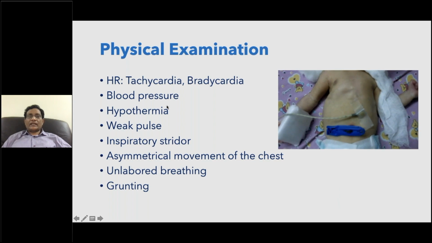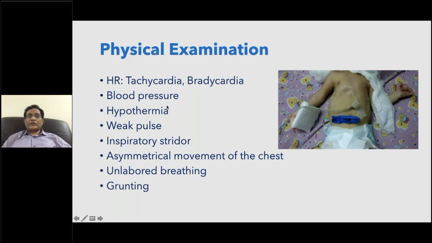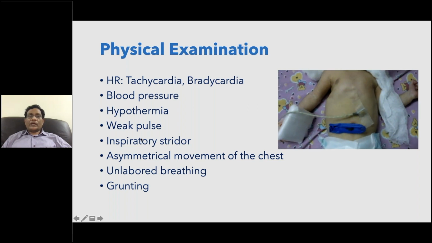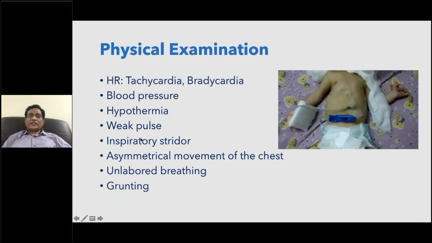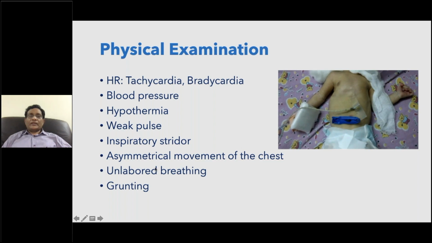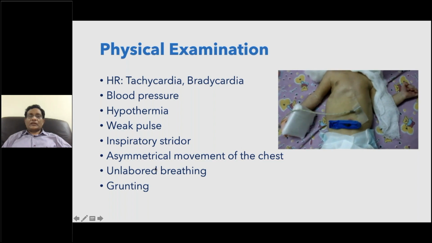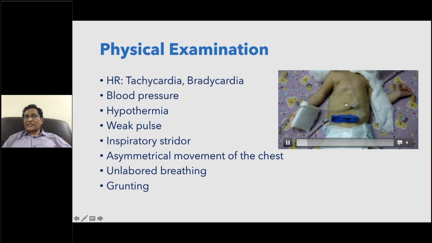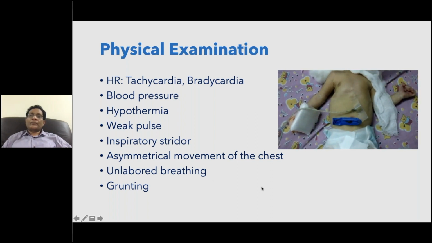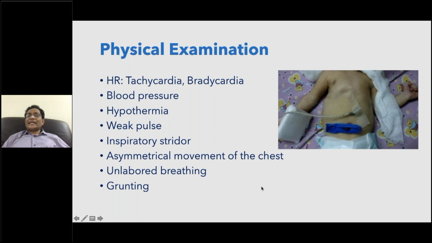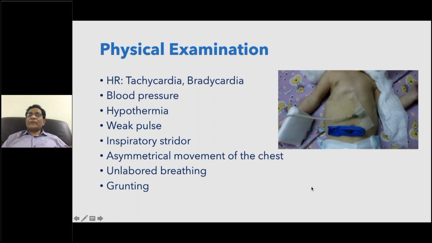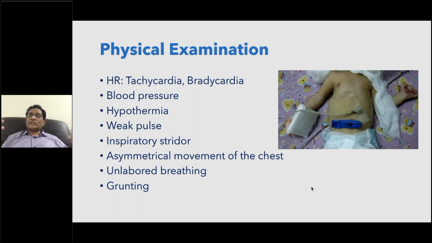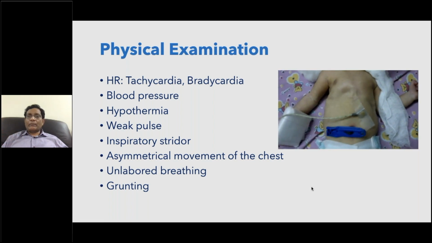On physical examination there will be tachycardia or bradycardia. Blood pressure may be high or low. The baby will have hypothermia, weak pulse, inspiratory stridor, asymmetrical movement of the chest, labored breathing, and grunting. This is a classical example of grunting. What is grunting? You can see end expiratory retractions. The baby adopts a physiological means of PEEP, that is, positive end expiratory pressure.